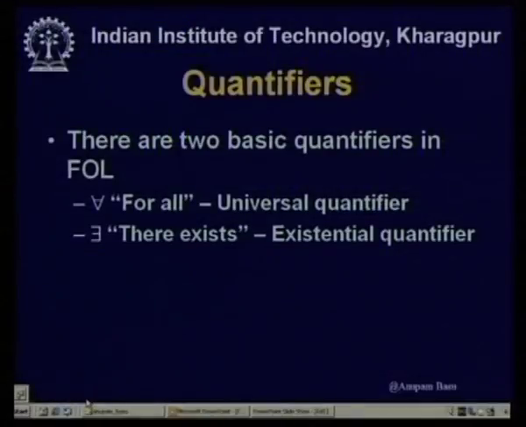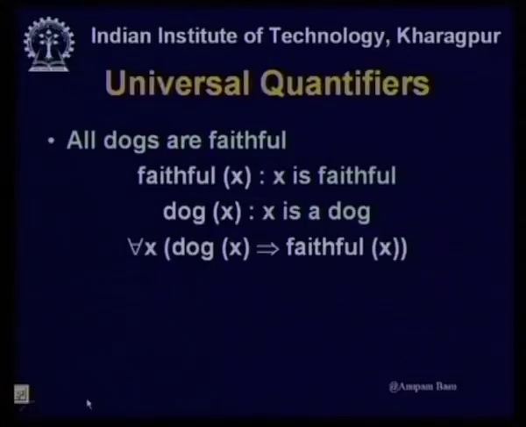So, that is the essential difference between the existential quantifier and the universal quantifier. Now, let us look at some more universal quantifiers. All dogs are faithful. I denote x is faithful as faithful x, and x is a dog as dog x.